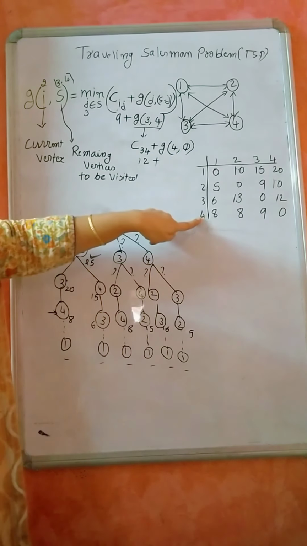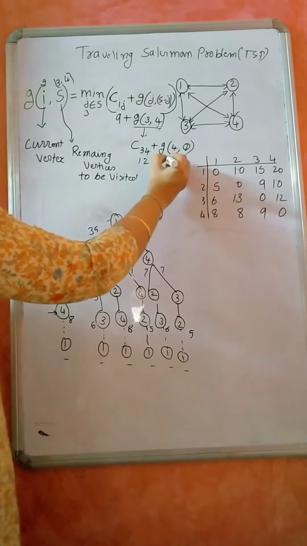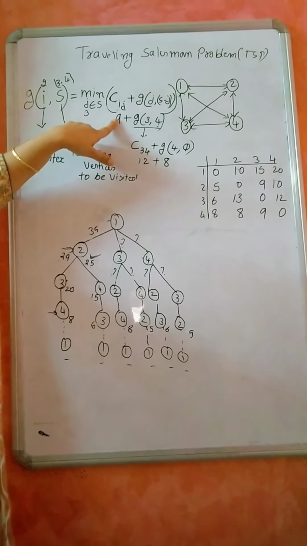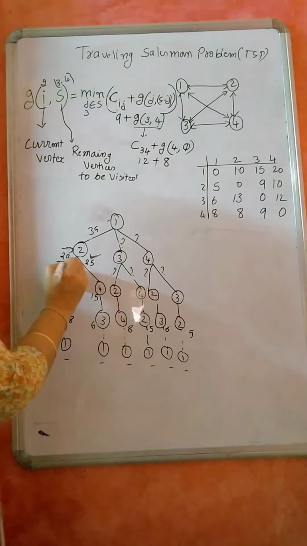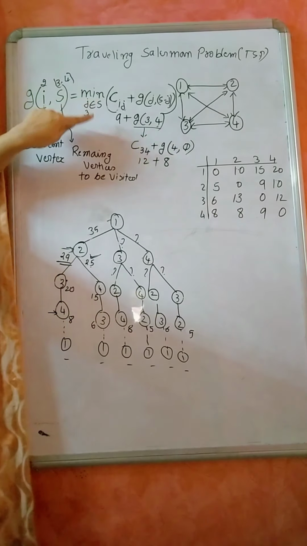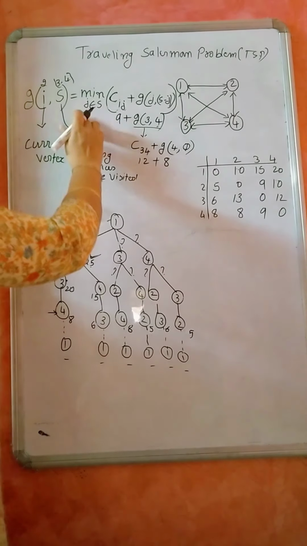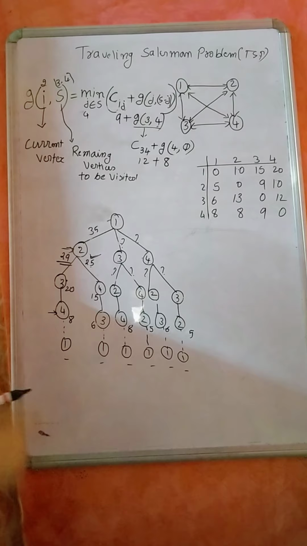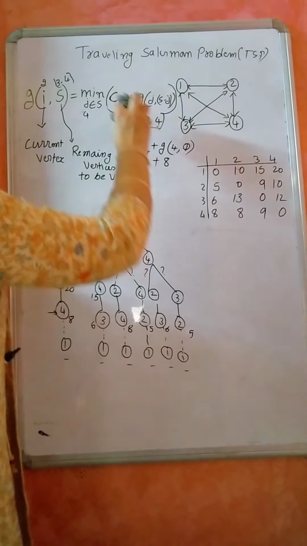So what is the cost from 4 to 1? It is 8. So 12 plus 8 is 20, and 20 plus 9 is 29. So I got 29. Now if I consider my J is equal to 4, then how will I get this one?